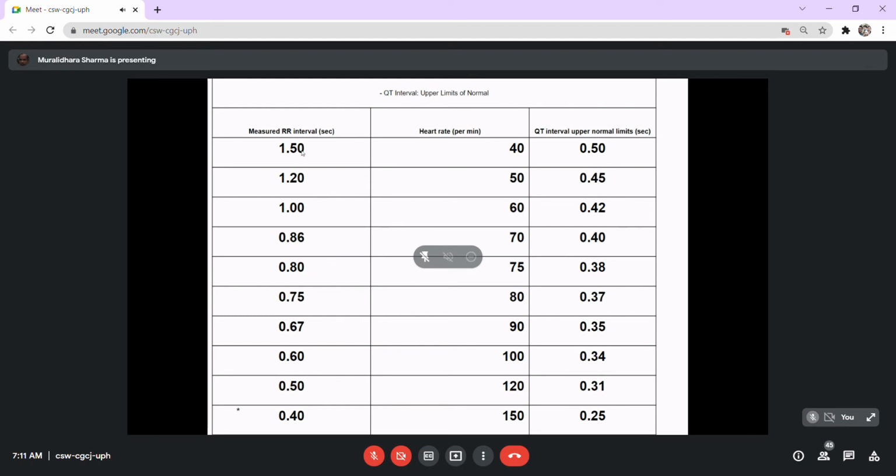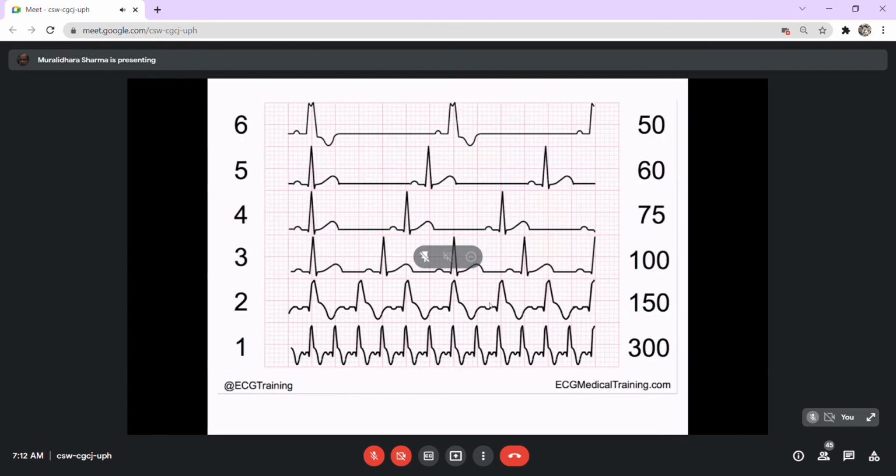So if you measure the RR interval in terms of time, in seconds, where 1 segment means 0.04 seconds, then if one RR interval is 1.5 seconds, the heart rate will be 40, and the QT interval will be 0.5 seconds. This is how it can be calculated. And anyway, you may adopt this formula also.